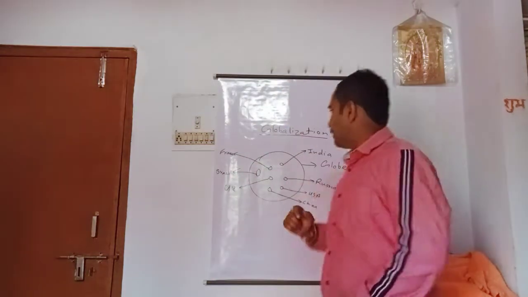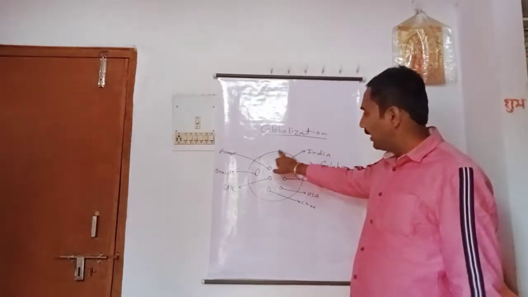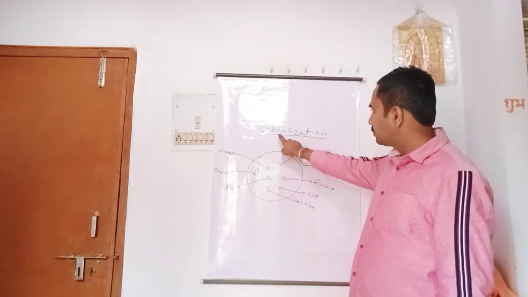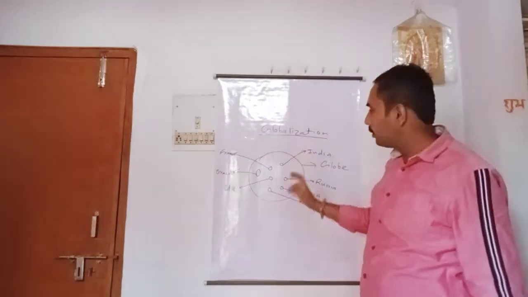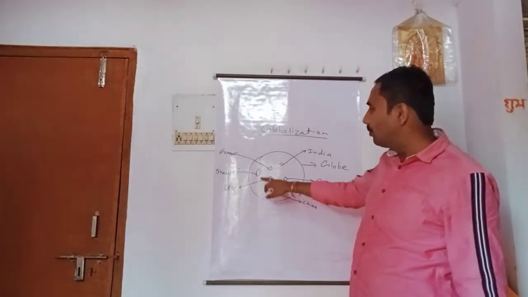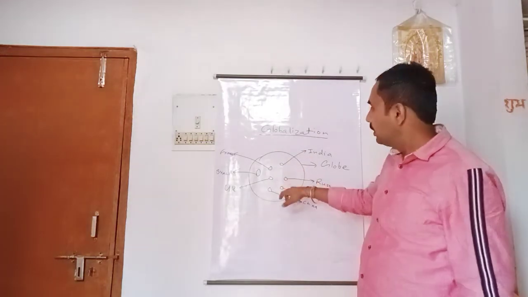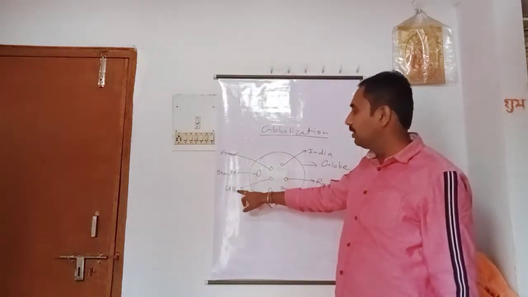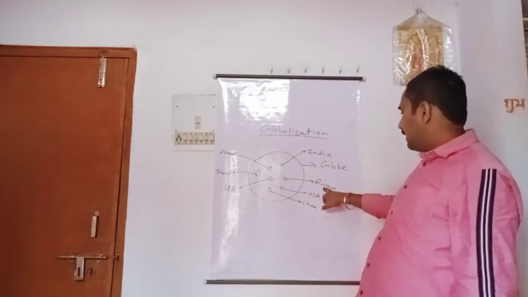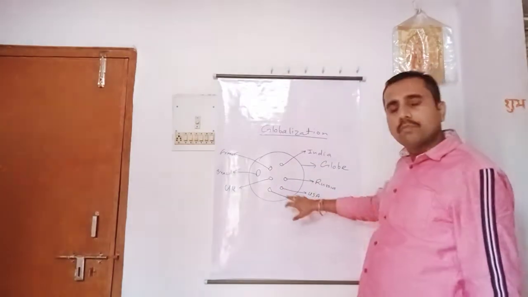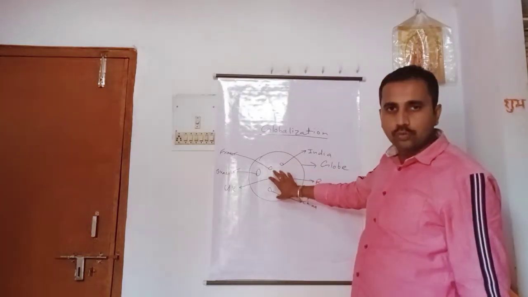Okay, see. Globalization, this is a globe. In this word, the first word is globe, then globalization came. So inside this globe there are many countries, like France, Brazil, United Kingdom, India, Russia, USA, China. There are many kinds of countries in this globe.